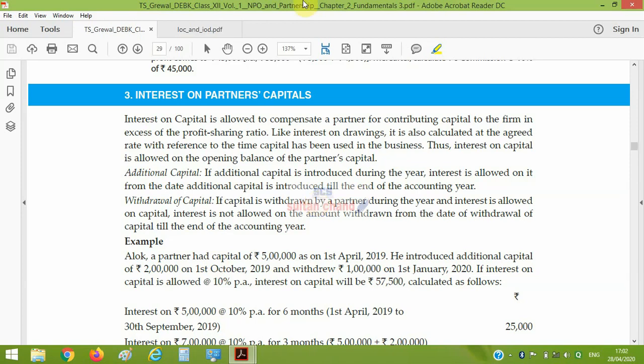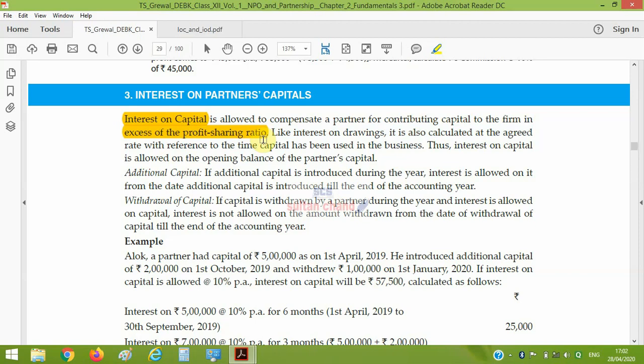First, let's do some theory, then we will move to numerical questions. Here, interest on capital is allowed to compensate a partner for contributing capital to the firm in excess of the profit sharing ratio. It means if any partner has contributed more than the profit sharing ratio, then that partner should be compensated.